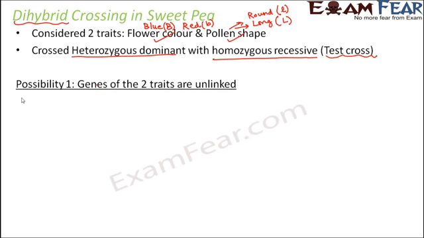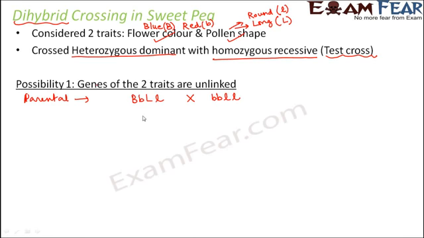So what happens in this case? The parental generation is a heterozygous dominant, which will be crossed with a homozygous recessive.